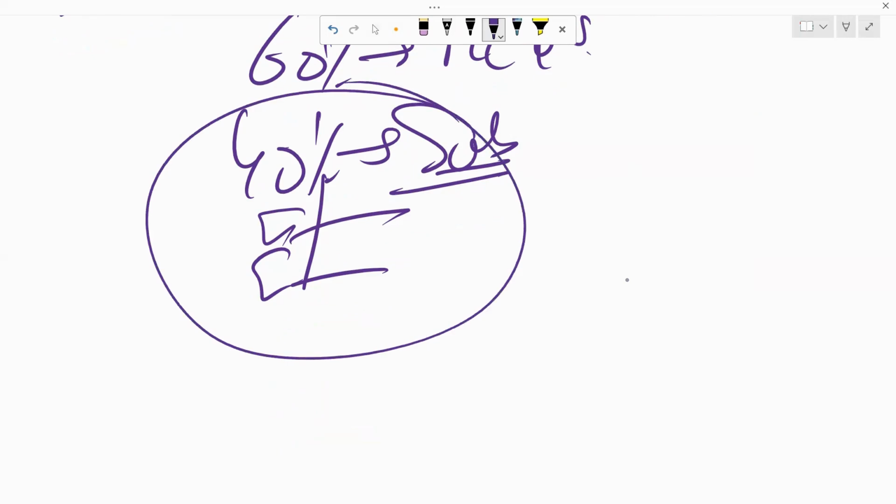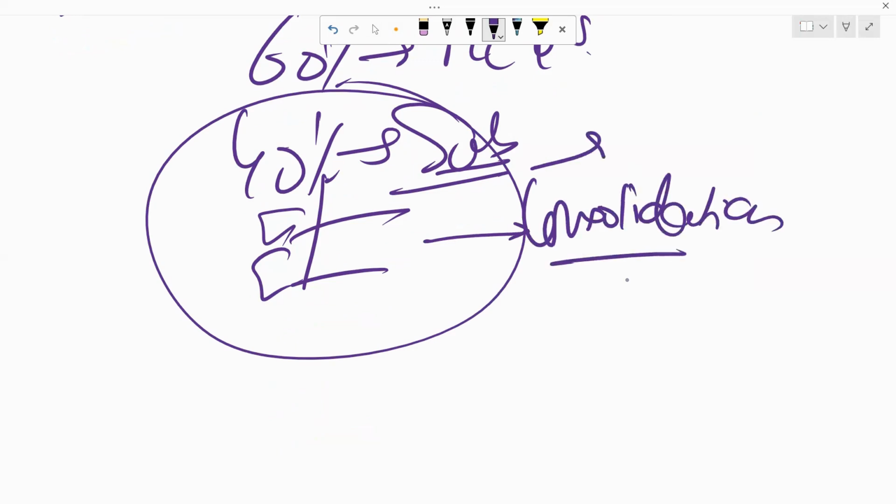For section B specifically, for the second part of this paper, one is your consolidation, which is very, very, very important. It will easily account for 25 to 30% of your entire paper. And consolidation is also very important for your SBR. So you have to have a very firm grip over consolidation concepts.